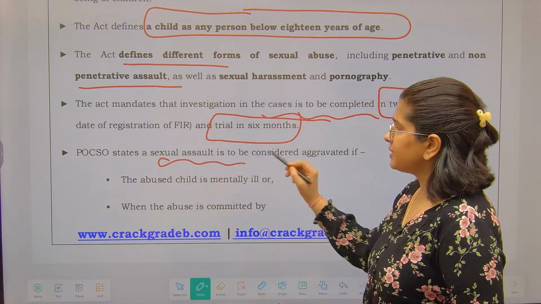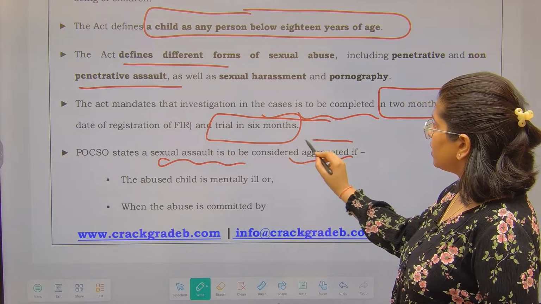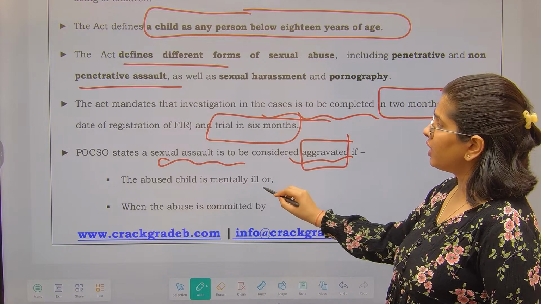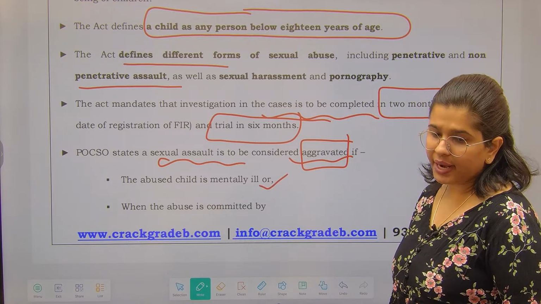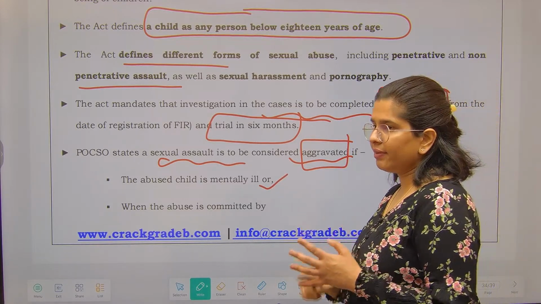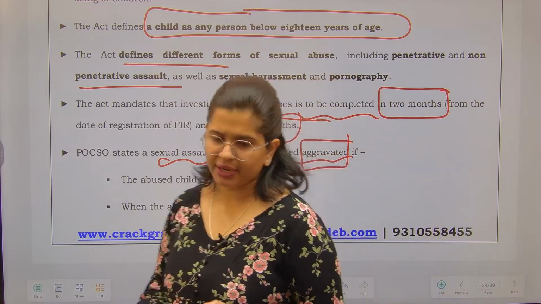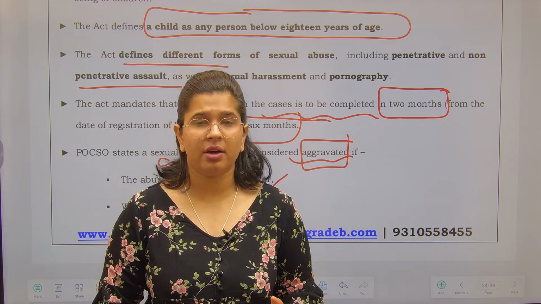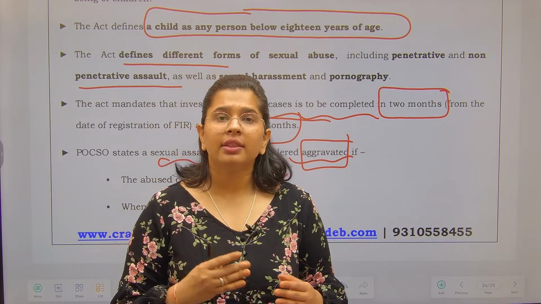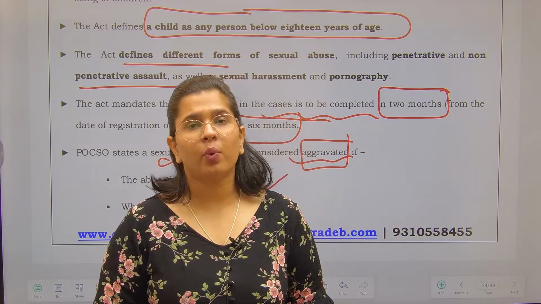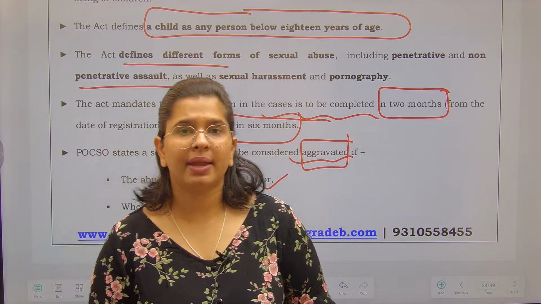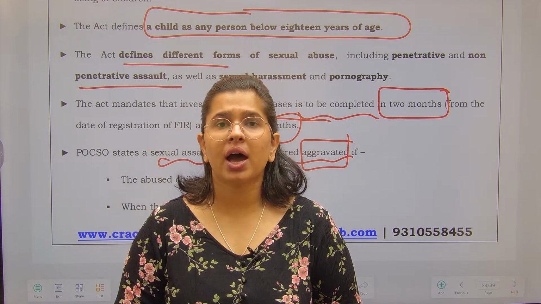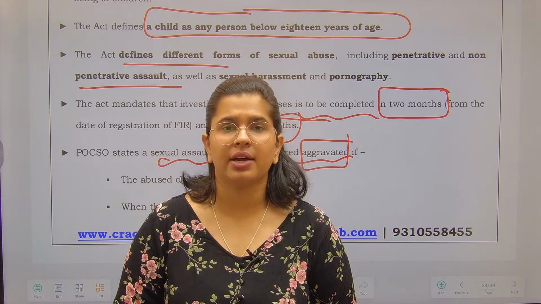The act states what a sexual assault is. Sexual assault will be considered an aggravated sexual assault if the child is mentally ill, right? Please understand, in aggravated sexual assault and penetrative sexual assault, the punishment is much higher. These acts have been made so stringent so that we can control the crimes happening against children in our society.